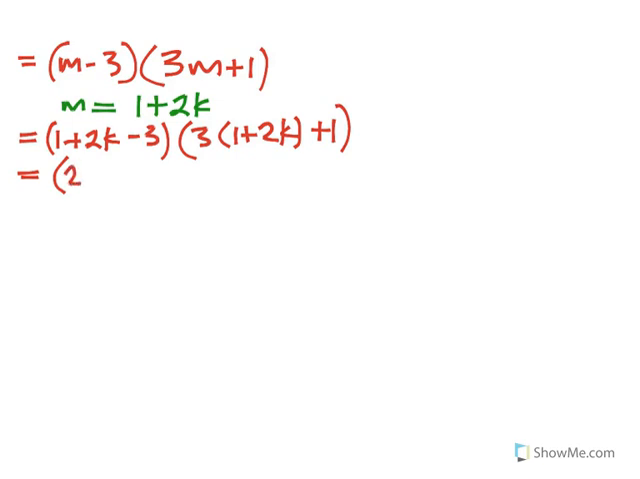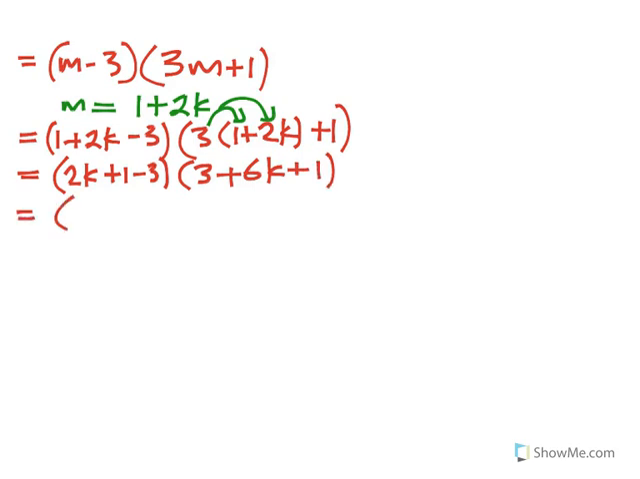In a way, you've got 2k plus 1 minus 3, and if you expand, the 3 will multiply like that, so you can see it expand there. So you've got 3 times 1 is 3, plus 3 times 2k, it's 6k, plus 1. Again, collecting like terms, you're going to have 2k minus 2, since 1 minus 3 is minus 2. If you also collect like terms here, you'll have 6k, and 3 plus 1 is 4.